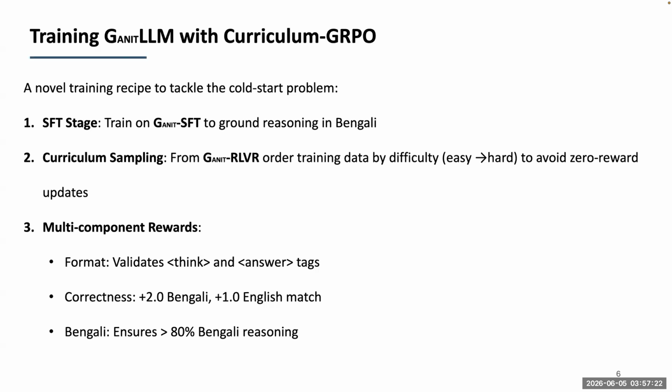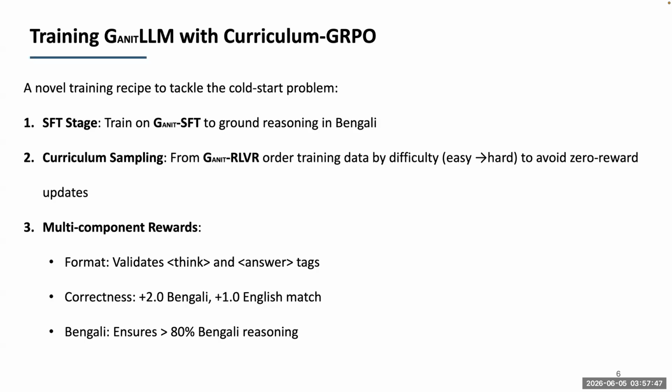Now we will look into training GanitLLM with Curriculum-GRPO. We are proposing a novel training recipe to tackle the cold start problem, a 2-stage training pipeline. In the first stage, we are doing supervised fine-tuning on the Ganit SFT split. With this approach, we are teaching the language model to reason in Bengali.